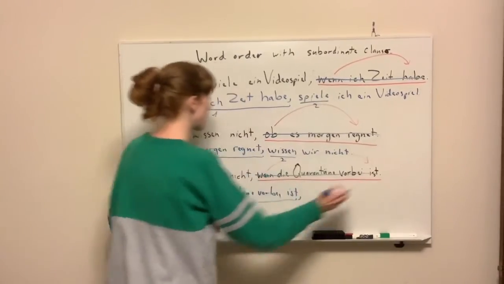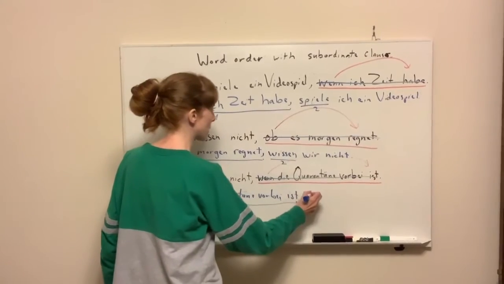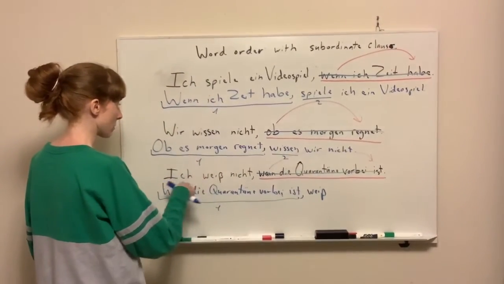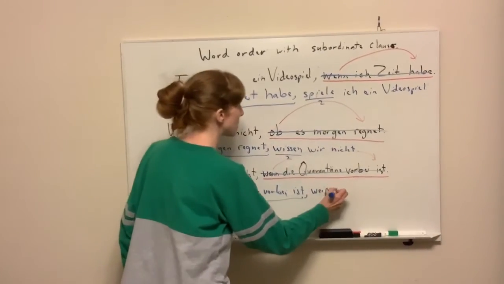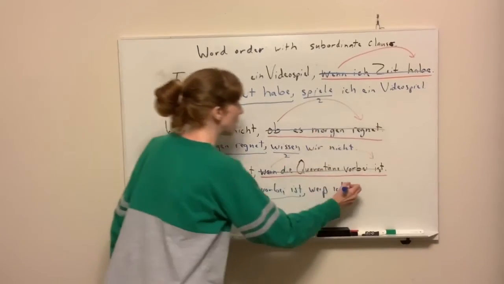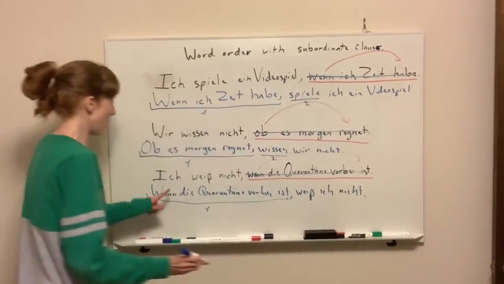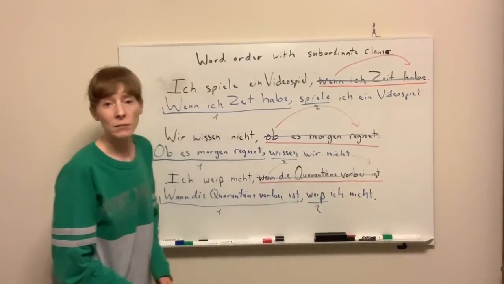So we're done with this one. We look over here and we find our verb. Weiß, write it down. And then write everything else down that was left. Ich and nicht. Be careful, ich is no longer at the beginning of the sentence, so it's not capitalized. And so we end up with, wann die Quarantäne vorbei ist, weiß ich nicht.